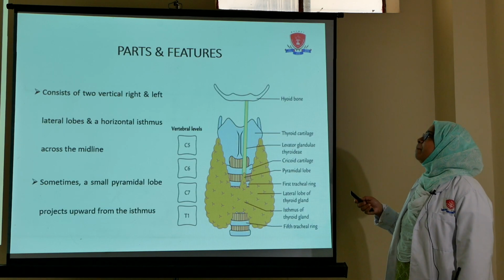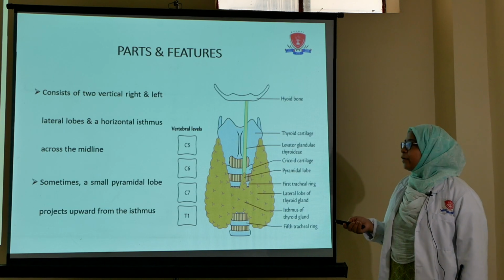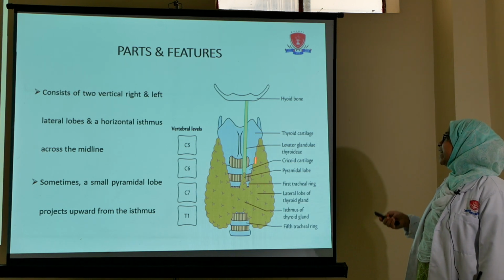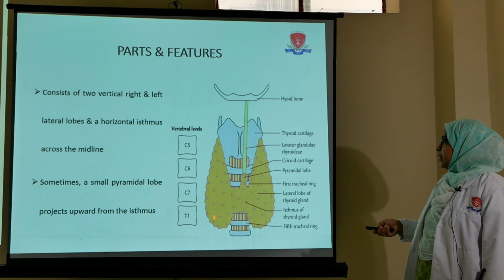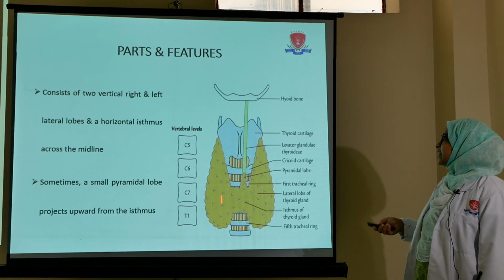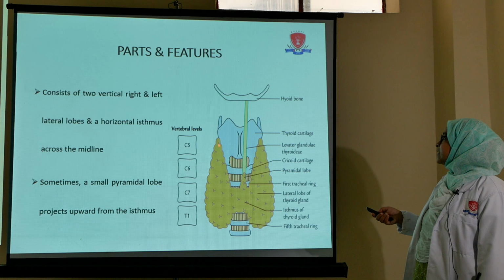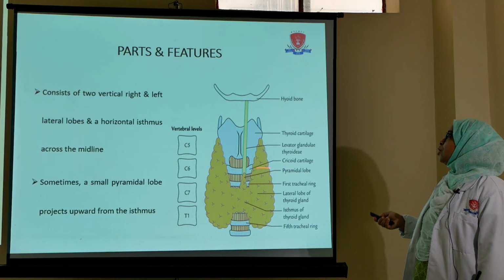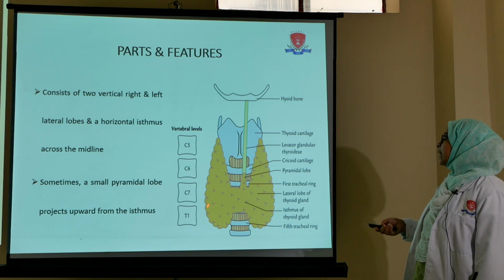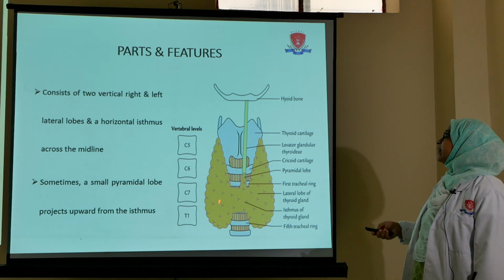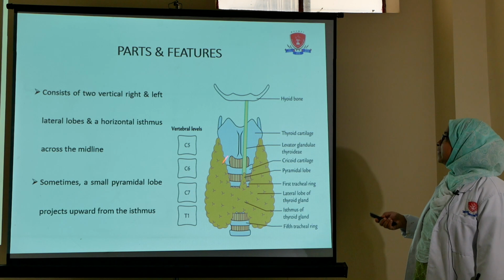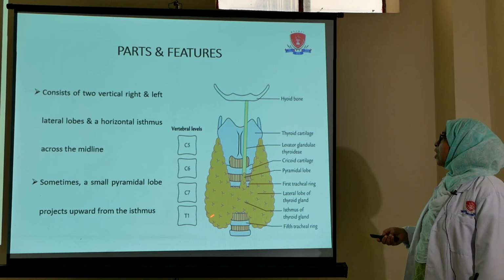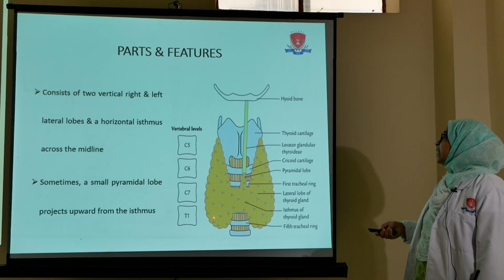Now we will move to the parts and the features of the thyroid gland. In this image you can see this is the thyroid gland. Thyroid gland is an H-shaped gland. In the image you are seeing that it is an H-shaped gland, and it consists of two, right and left, vertical lateral lobes. These are present vertically, and these are the two lateral lobes, the right one and the left one, and these two lateral lobes are connected to each other by a horizontally lying isthmus.